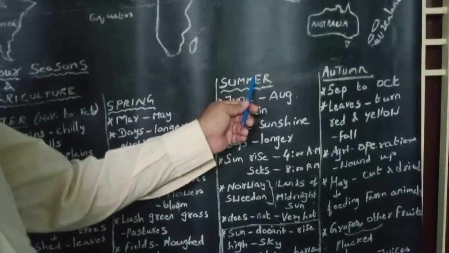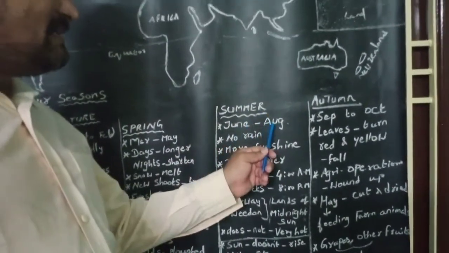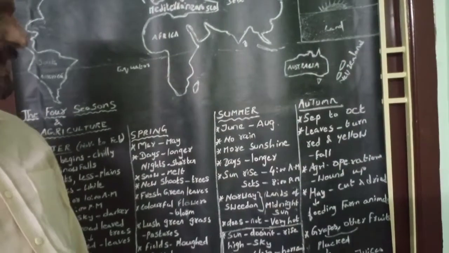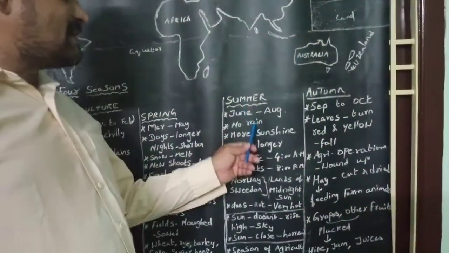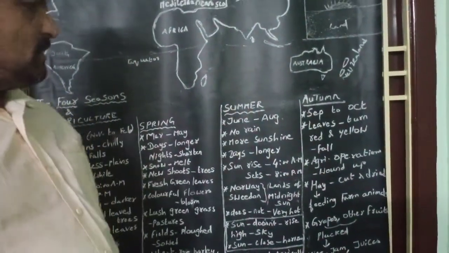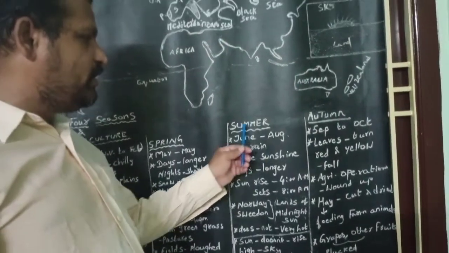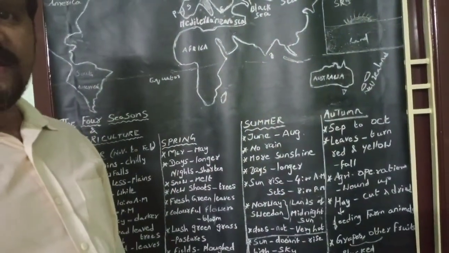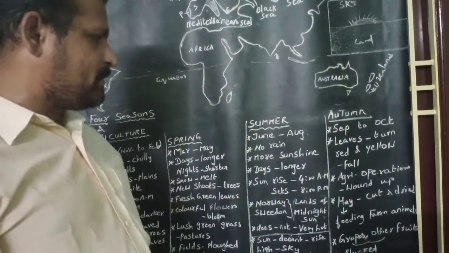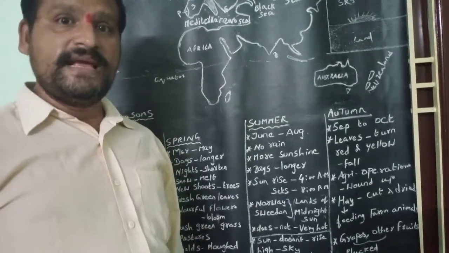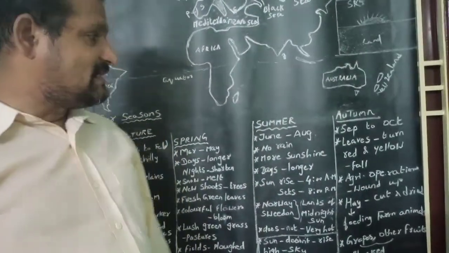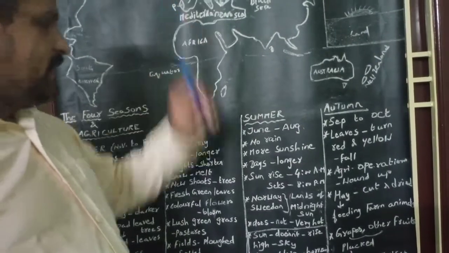Now come to summer season. Summer season starts in the month of June and ends in August in Europe continent. No rain occurs in summer season. Sun shines more in Europe continent. Days are longer. Nights are shorter in Europe continent.